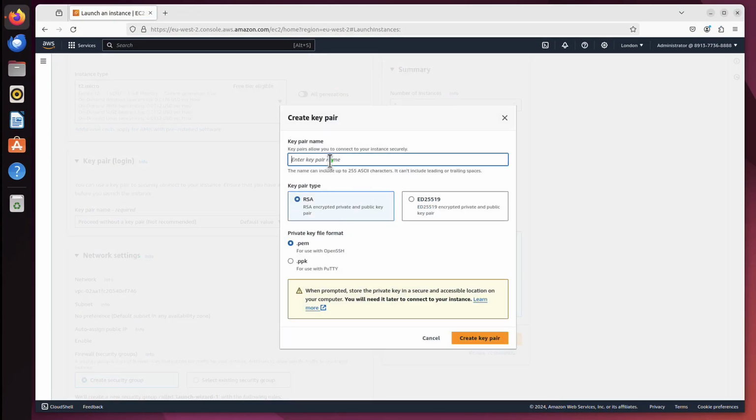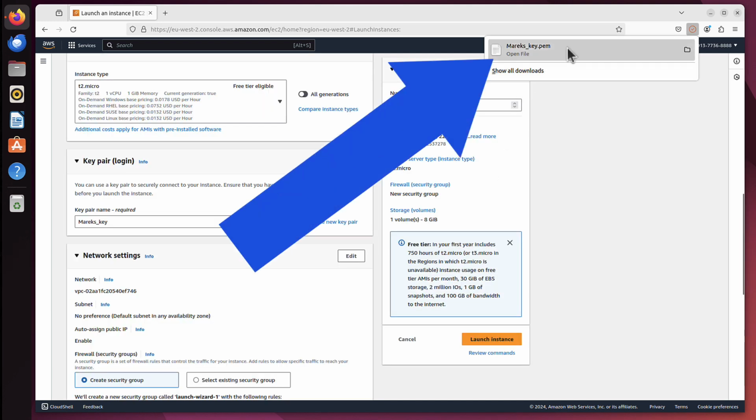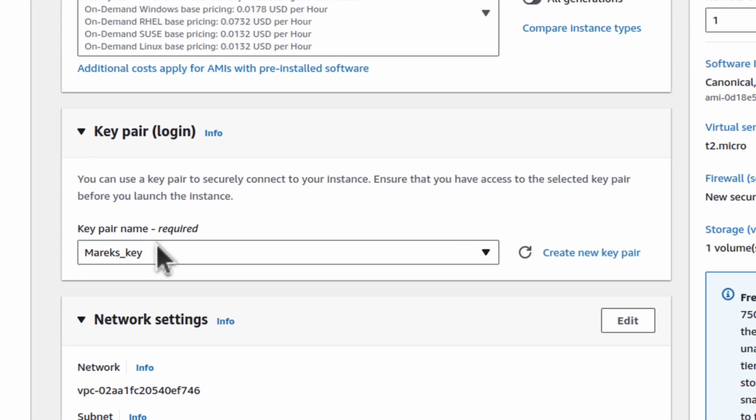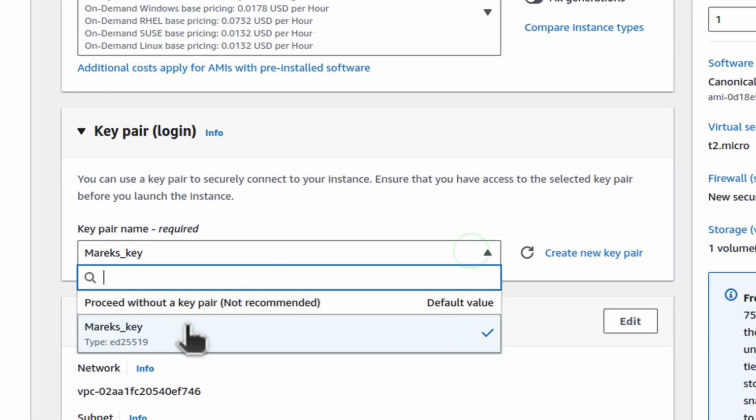And I can call this key pair whatever, Mark's key maybe. And you know what, maybe here we'll change to that ED25519 option, because this is the newer and better version of that key. But both of them will work fine. And now we'll just click Create key pair. So as you can see, it also downloaded automatically. I will see it in my downloads, the marks_key.pem. That's the key I will need to later connect to this server. As you can see, it's now picked, key pair Mark's key.